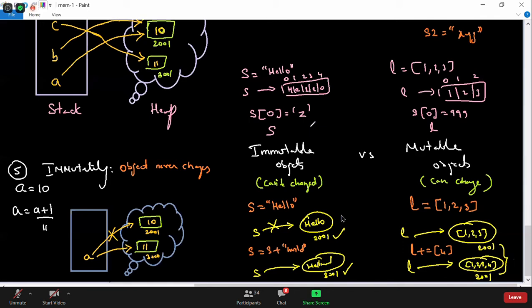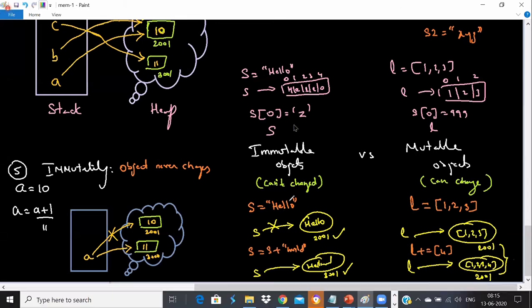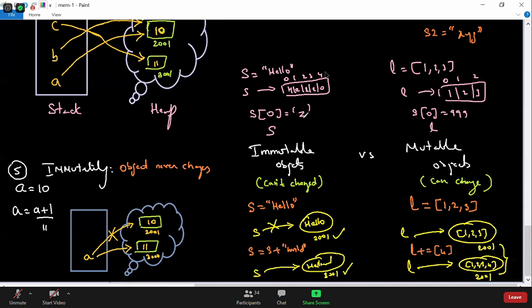Okay, very good. So only Krishna has understood. That's what we said: immutable objects cannot be changed. So hello can never become Zello. That's our conclusion for immutability.